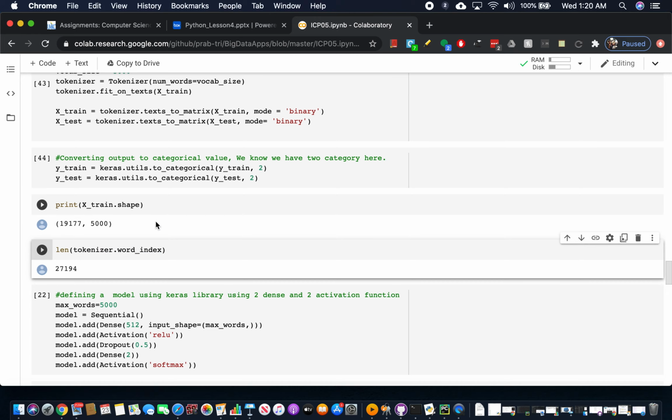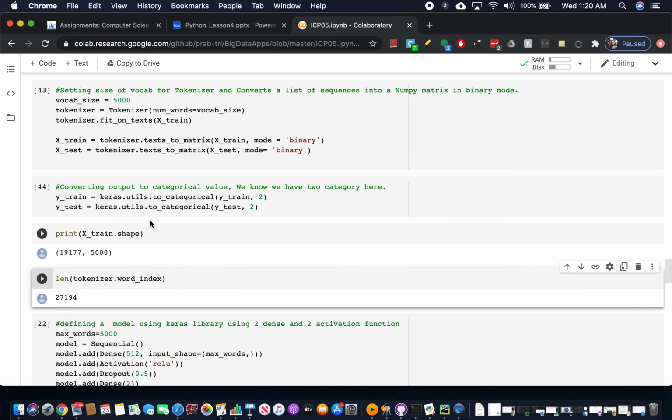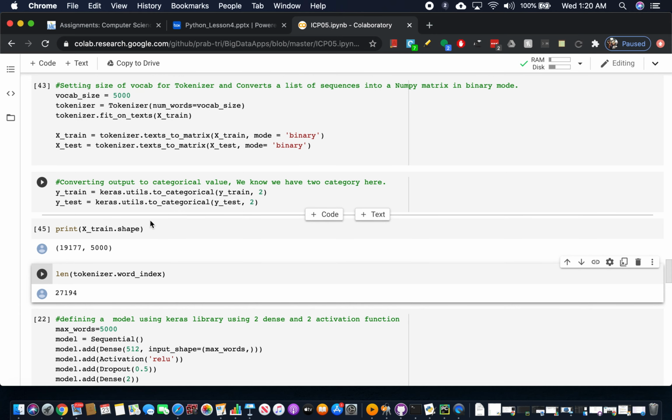So this is how, basically, we don't directly fit the text to the model. We convert it into numerical values, and then we put it into the model to train it. After changing from text to numerical, we have done a binary modeling.